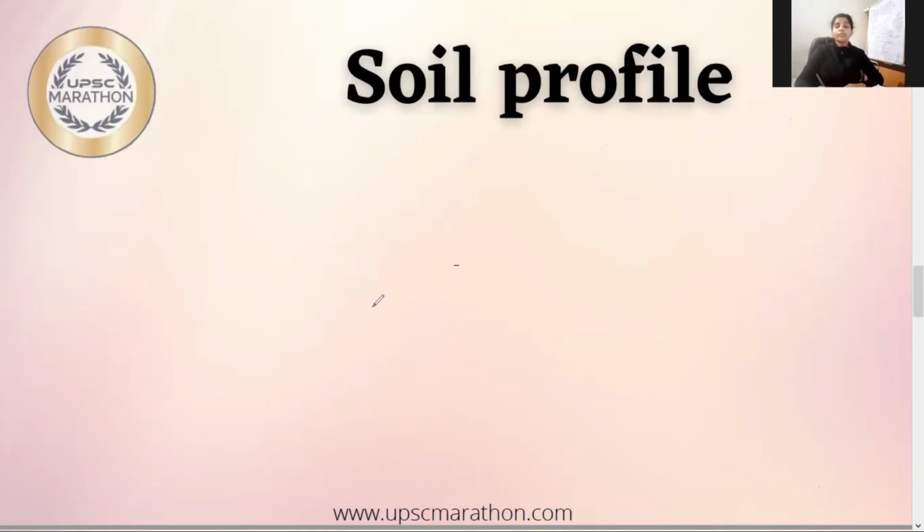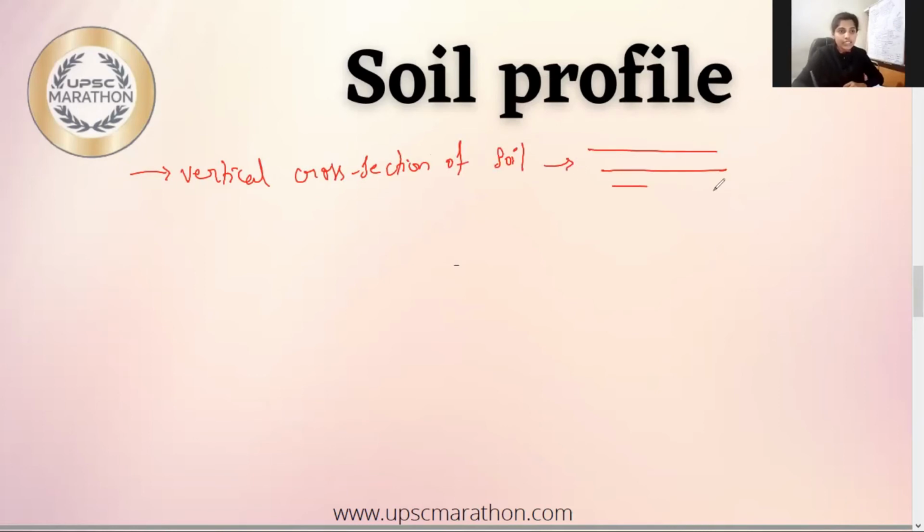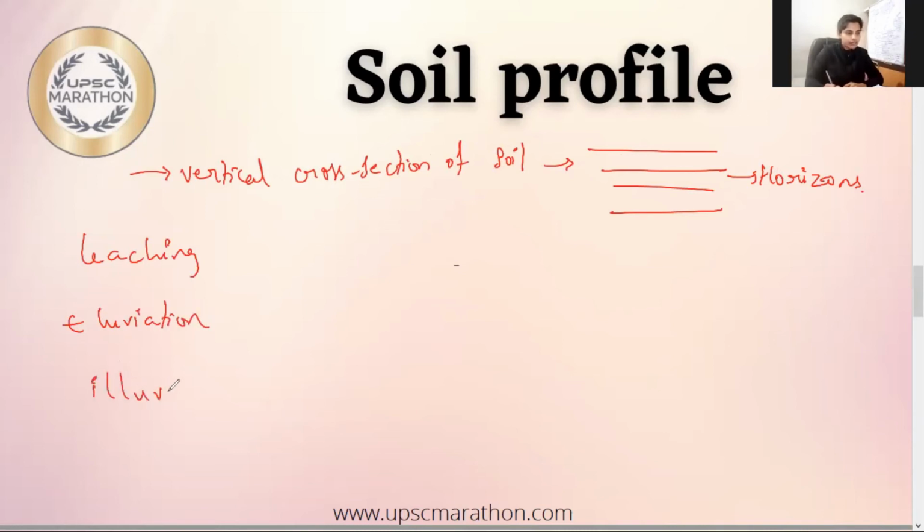So the important part of the soil, which is soil profile. Now, what does the soil profile mean? It is nothing but the vertical cross section of soil, which consists of horizontal layers called horizons. Fine. Before getting into the details of soil profile, we are supposed to know a few processes, which are leaching, erosion, and illuviation.